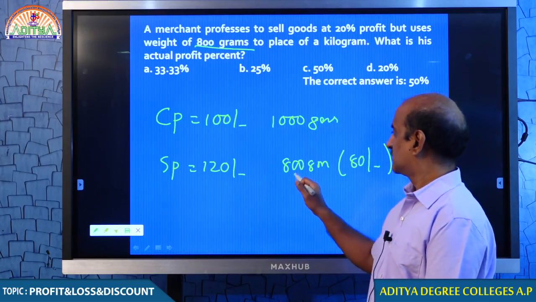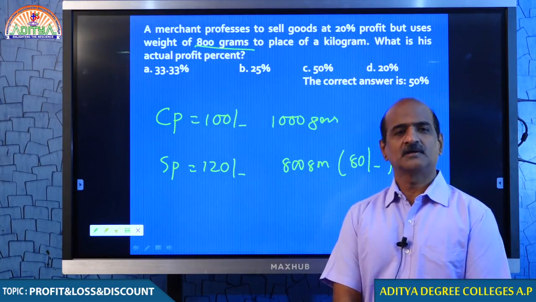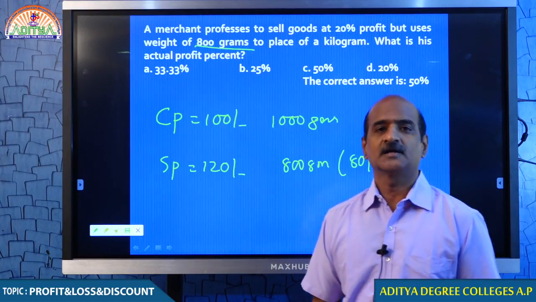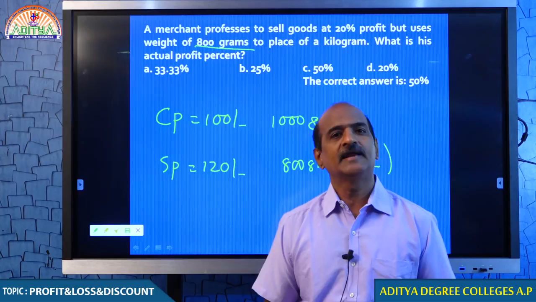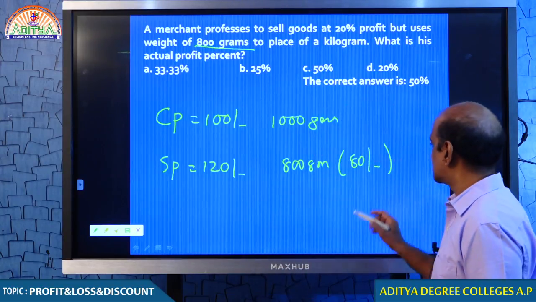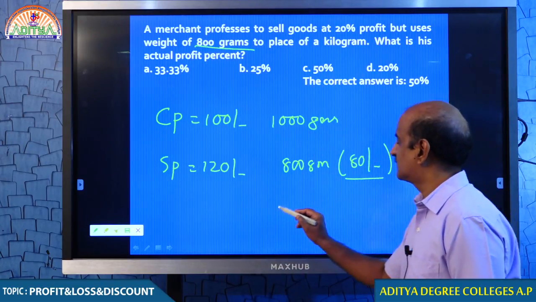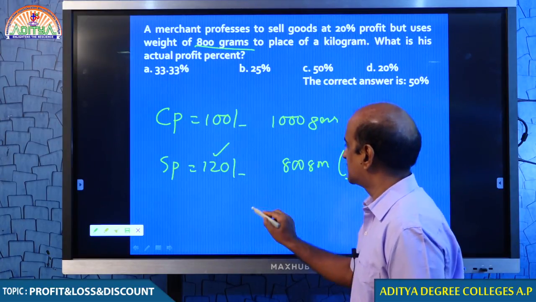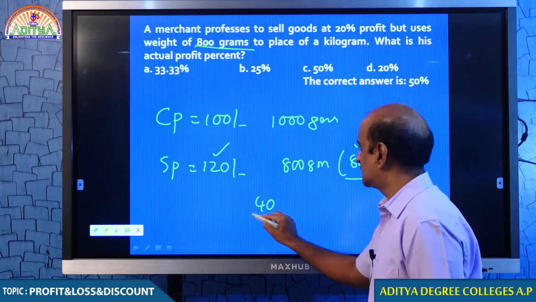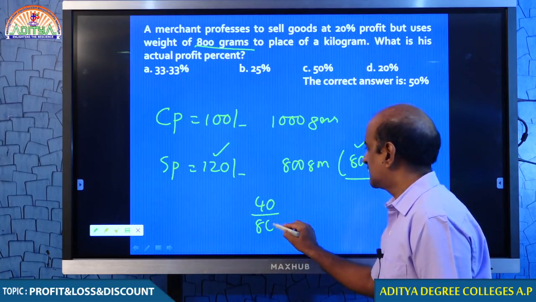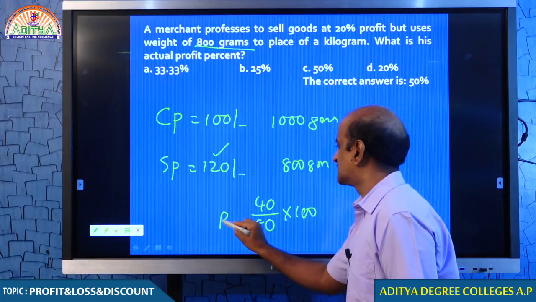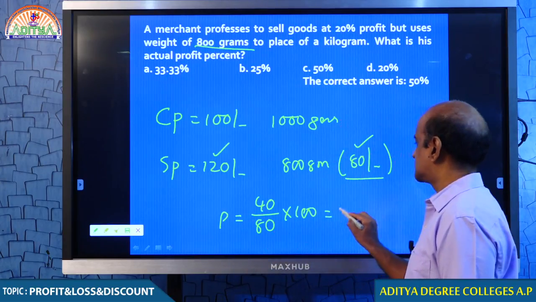Because I am giving only 800 grams to the customer, taking 120 rupees. 800 grams means 80 rupees. Therefore, for 80 rupees, I am taking 120 rupees. Therefore, profit is 40 rupees. 40 by 80 into 100. So, profit percent is 50%.